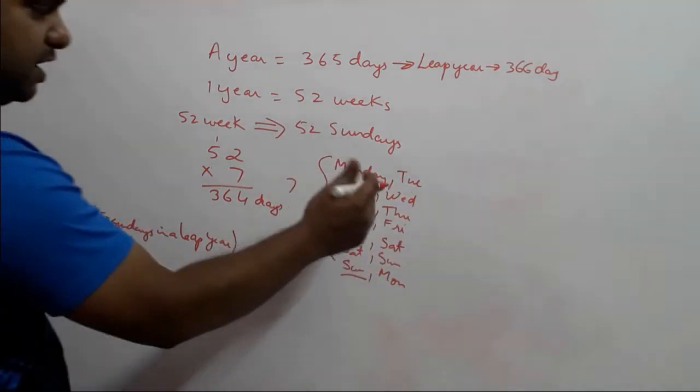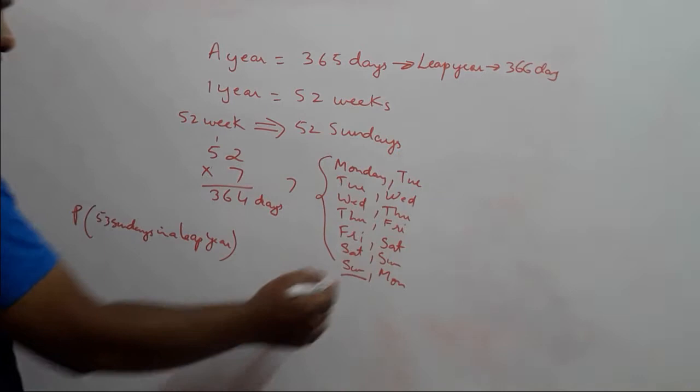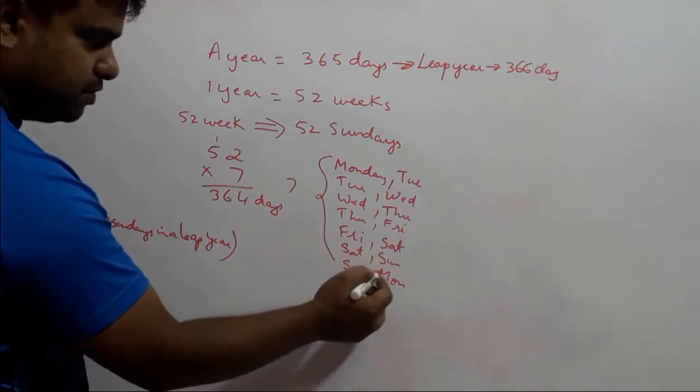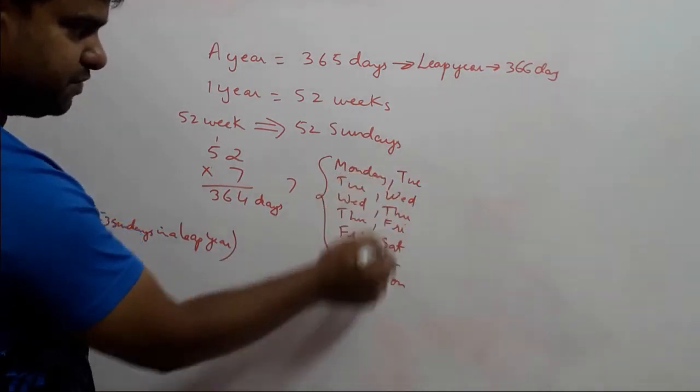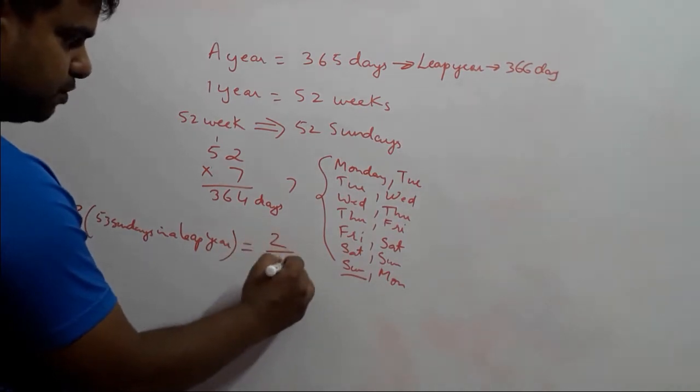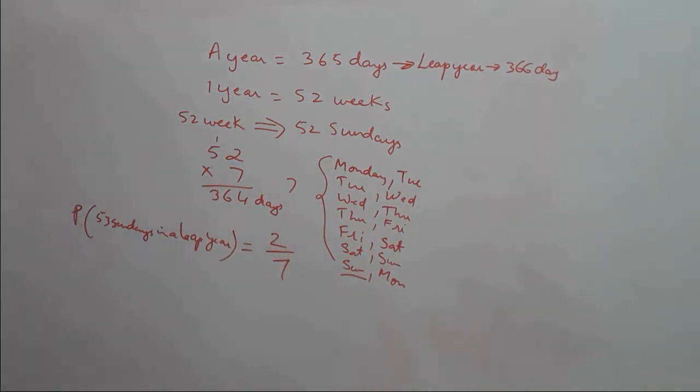We are interested in only Sundays. So in the case of Sunday, there are two possibilities out of a total of 7. So in this case it will be 2 upon 7 and not 1 upon 7.